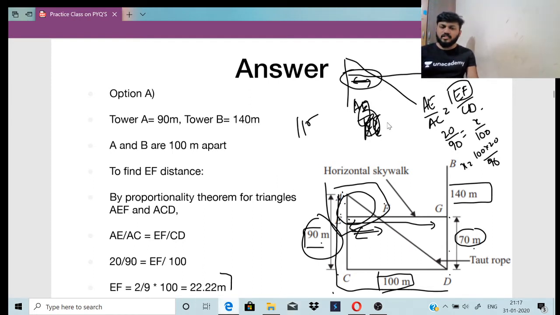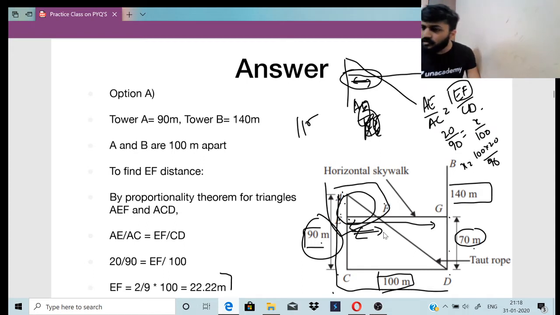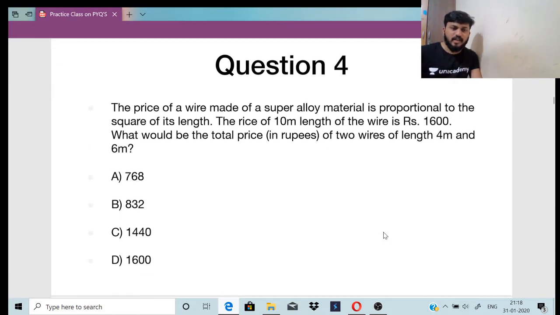It is a simple question, right? Do similar triangles and you will get the value of EF. Understood? Clear everyone? Yes, Nishant, you are right. Okay, we'll move on to the next question.